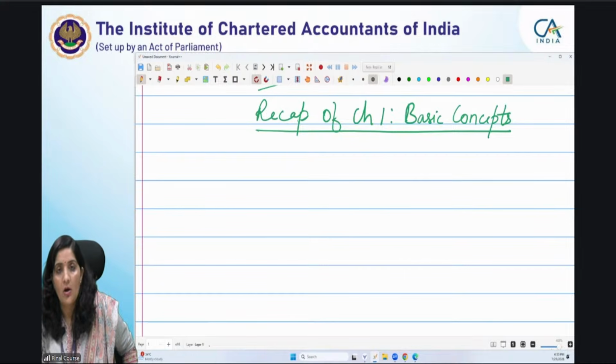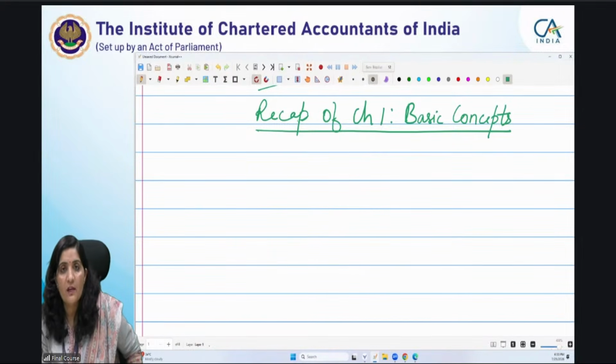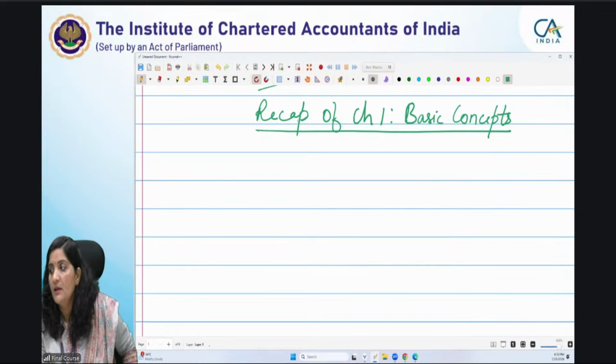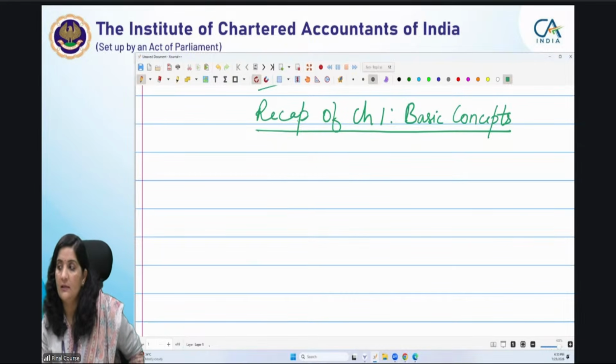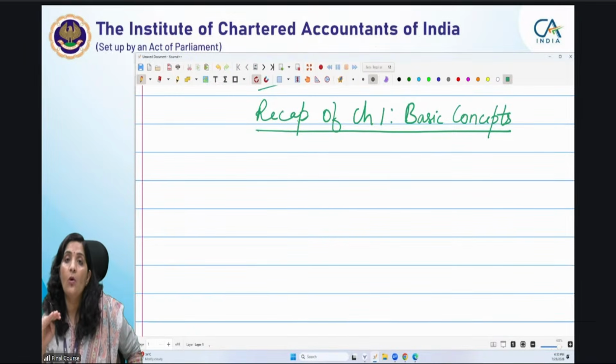Got it? Accordingly, the first tax year from which the Income Tax Act 2025 is applicable is 26-27. Don't get confused. Still, the income tax returns you must be filing as per the old act for assessment year 26-27, which we are going through, and those who are doing their practical training must be doing their tax audit for the assessment year 26-27 based on the old act only, the repealed act, 1961.